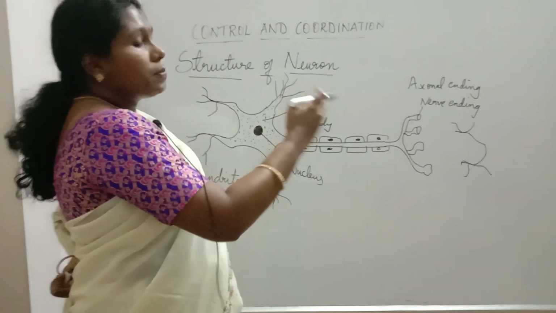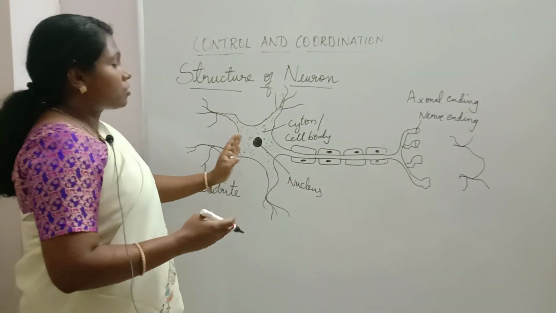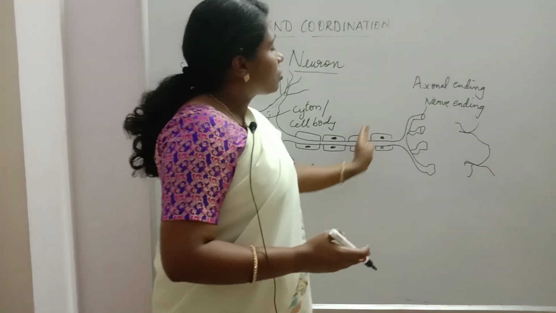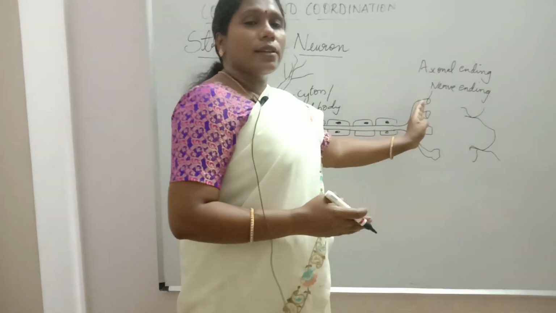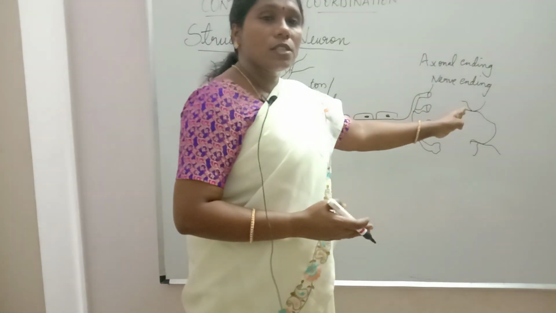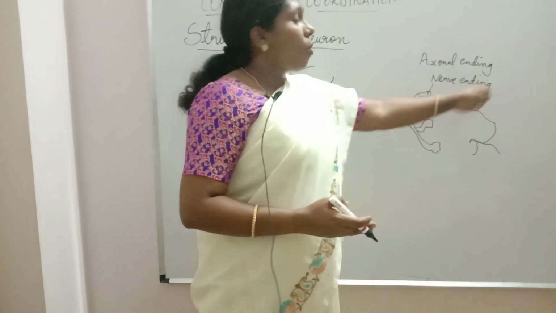This impulse is transmitting like this only: from dendrite to cell body to axon, axon to nerve ending. Then the electrical impulse is converted to a chemical impulse, and then to an electrical impulse again by the dendrite of the next neuron. So on it will go.